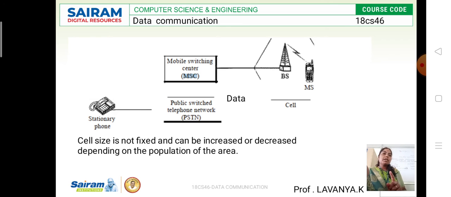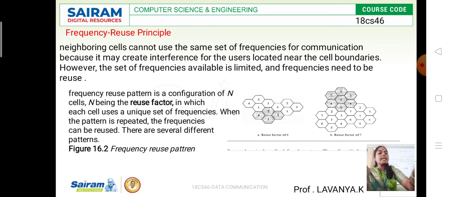Then one more thing here, we are going to represent this cell in the form of a hexagonal picture. See, this is the hexagonal picture, or diagram. So we are going to represent the hexagonal shape, and we are going to consider it as one cell like that.